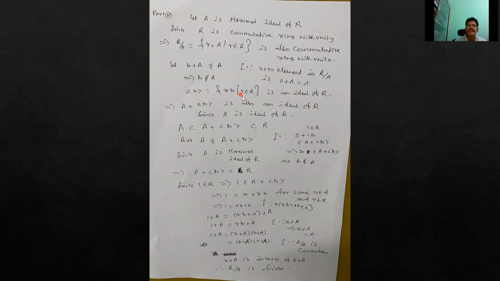So A is an ideal, the ideal generated by B is an ideal, and A plus the ideal generated by B is also an ideal of R.